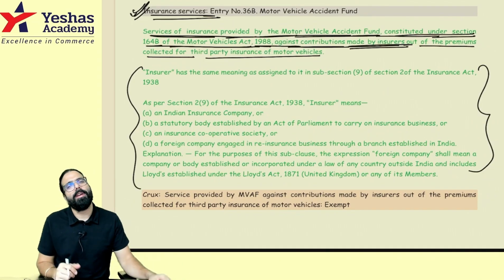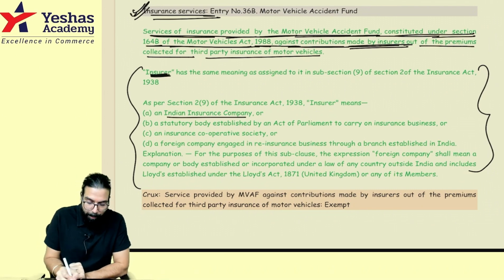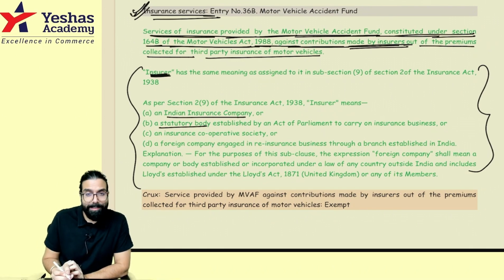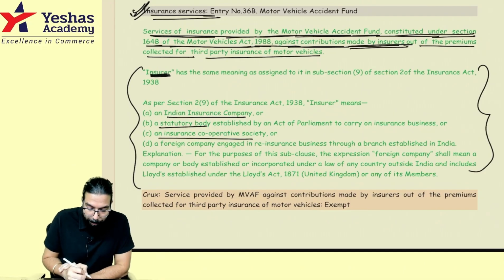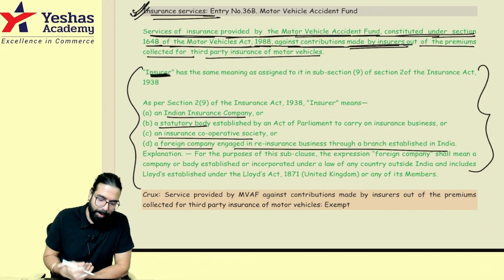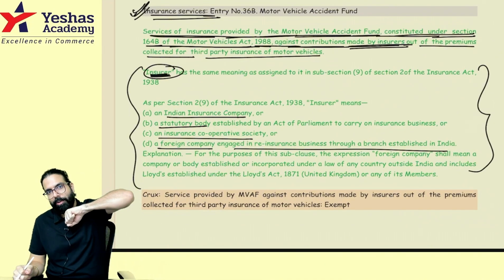Sir, what do you mean by insurer? Insurer means any insurance company, like Life Insurance Corporation of India. Insurers means who are insurance companies. Insurance company, statutory body like LIC, correct? GIC. An insurance cooperative society or a foreign company which is doing insurance in India is also called an insurance company. Done, sir. So remember one thing, whatever money insurers are giving to the motor vehicle accident fund,